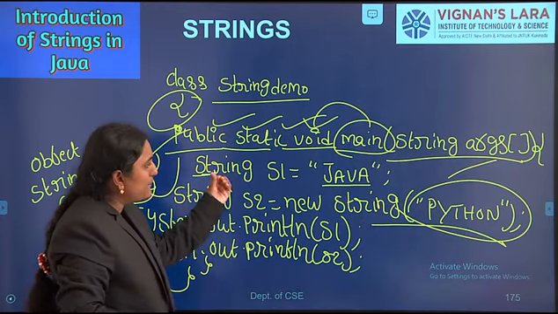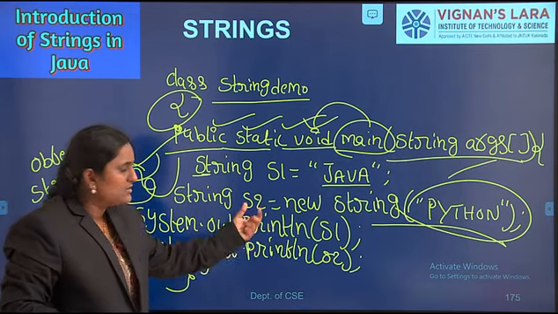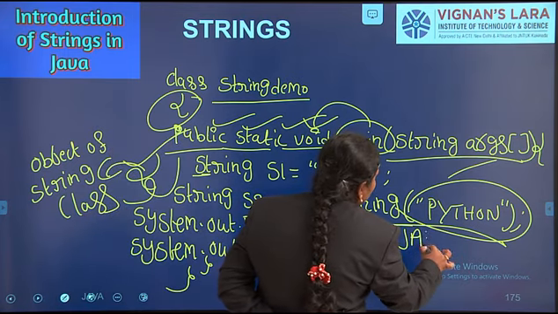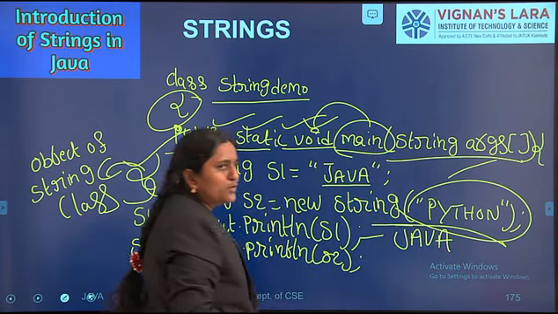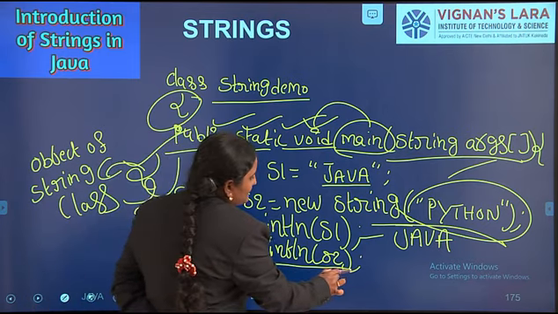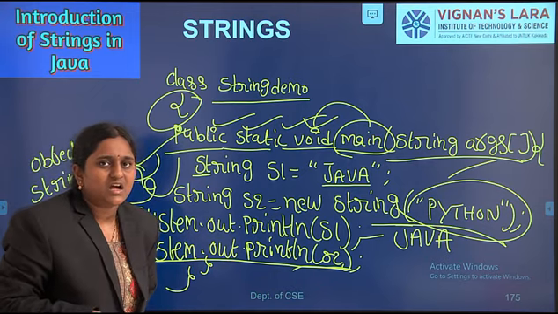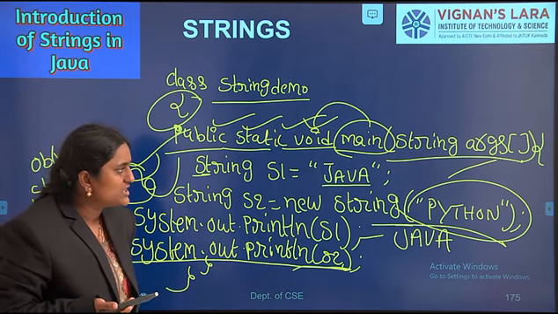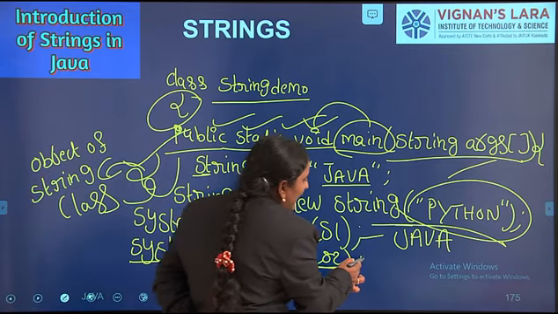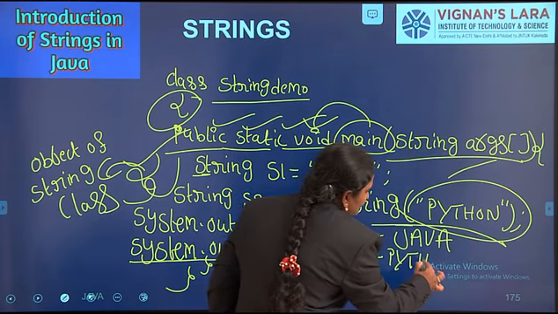I want to display both references on the console. System.out.println s1. What is the output of this statement? It displays Java. If you compile and run this program, what is the output we get? Java. Next one, System.out.println s2. S2 reference holds which data? Python. So when you compile and run this program, what is the output we get? Python.